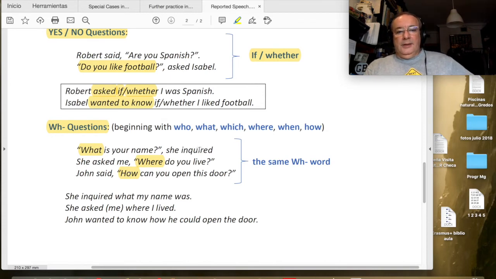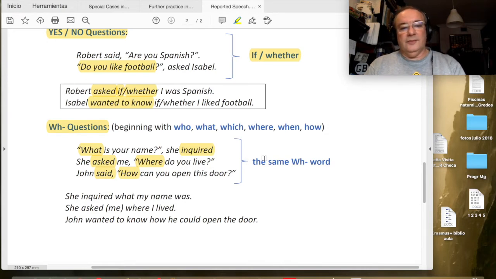Right? And then we have some reporting verbs. So I try to use different ones because this is direct speech. We can use inquire, we can use ask, and we can even use said, because this is not inside the question, okay? This is not connected to the question yet. It will be in the transformation, but not now, okay?